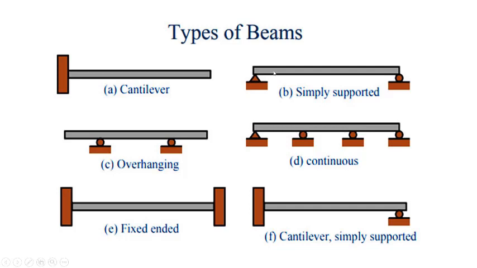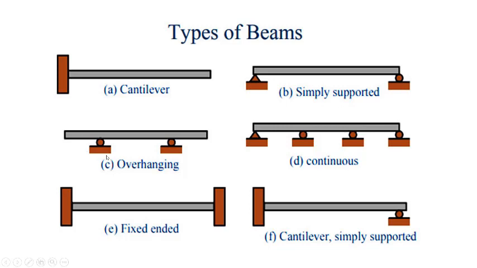Now moving on to the second beam, which is simply supported. In this case, the beam is rested on one hinge support, other is on roller support. Simply supported beam is nothing but the beam is rested on any rigid surface. It may be of a roller support or hinge support. In this case, one support is a hinge, other support is a roller. So how many reactions will we get over here? We'll get three reactions, because the hinge support will produce two reactions, one in a vertical direction, another one in horizontal direction. Similarly, the roller support will produce one reaction. So total number of reactions in the beam is three.